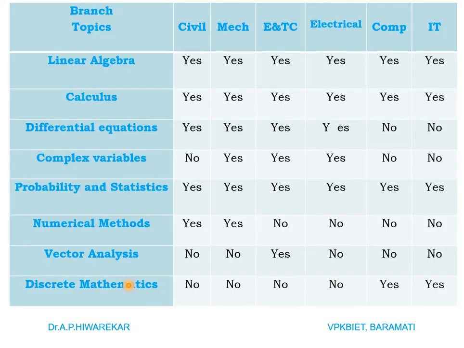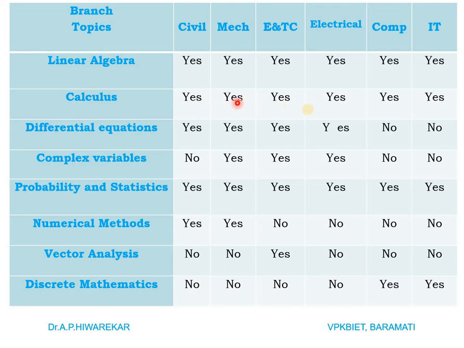So before going into all details, we will just look at the syllabus for various branches. Here I have got branch and here we have got topic. For civil engineering, linear algebra is there for all branches like mechanical, ENTC, electrical, computer and IT.